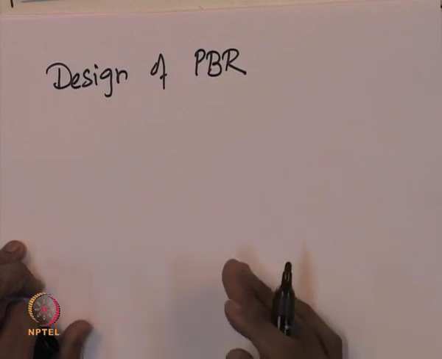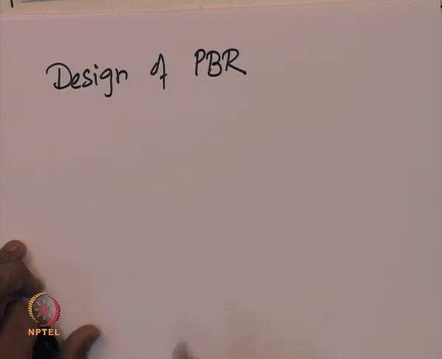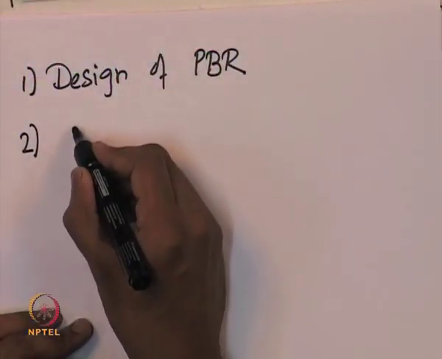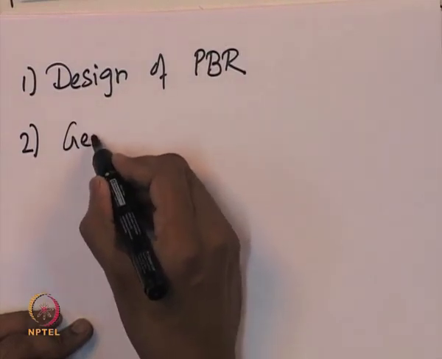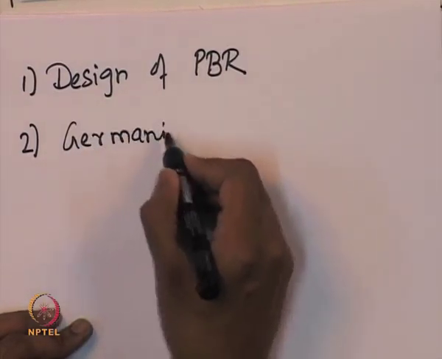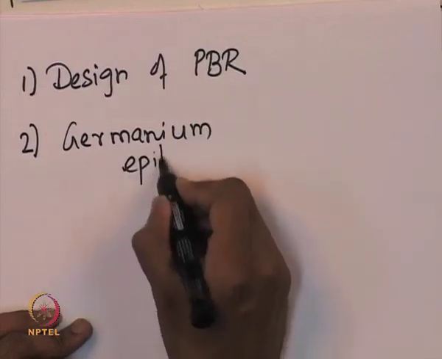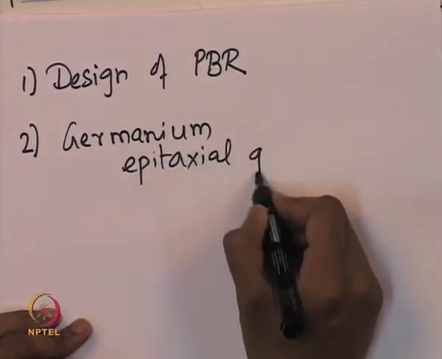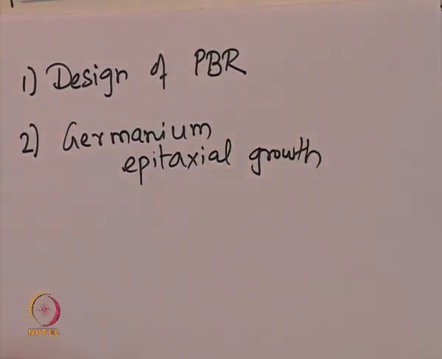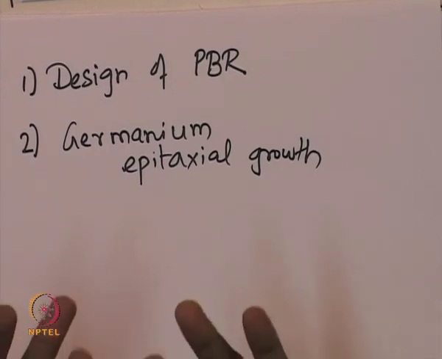We also looked at the performance equation for a CSTR, to find the weight of the catalyst required to obtain the same conversion as in the packed bed reactor. And then we went on to describe a case study of germanium epitaxial film growth, which can also be modeled as a heterogeneous catalytic process.